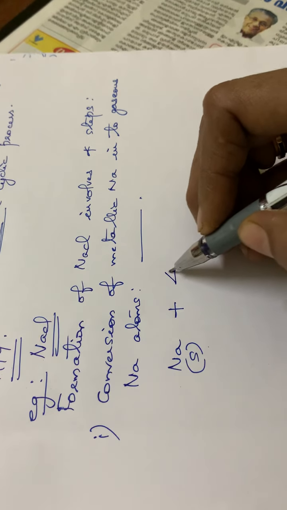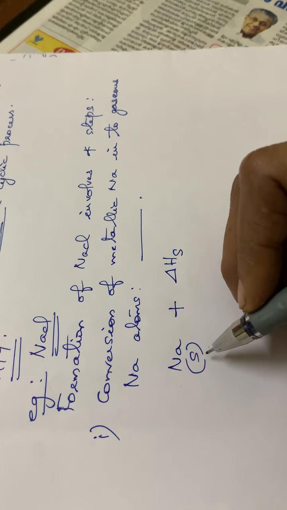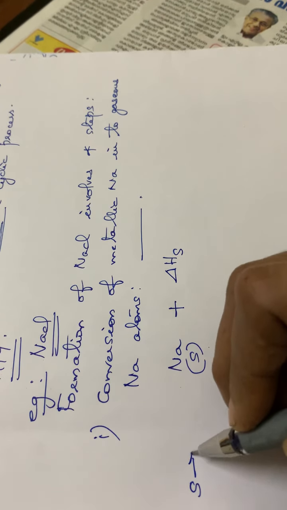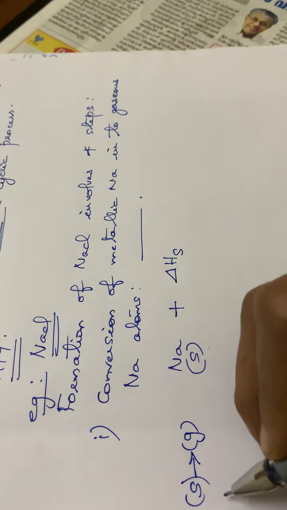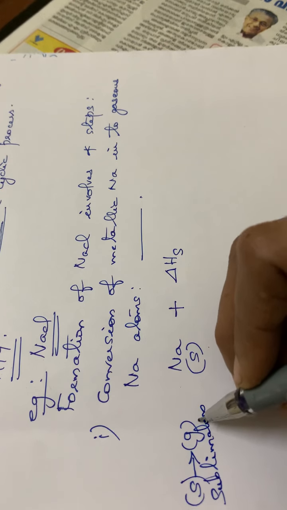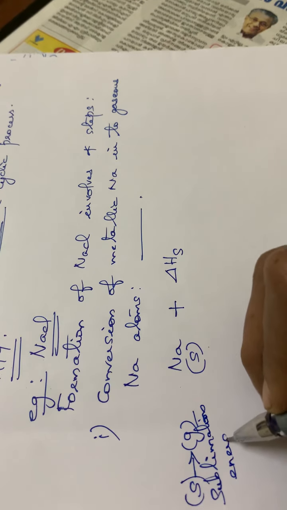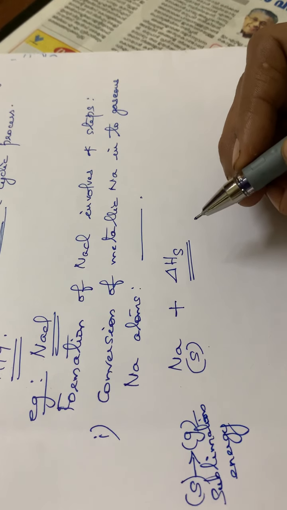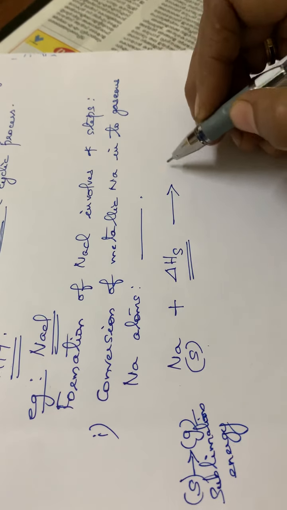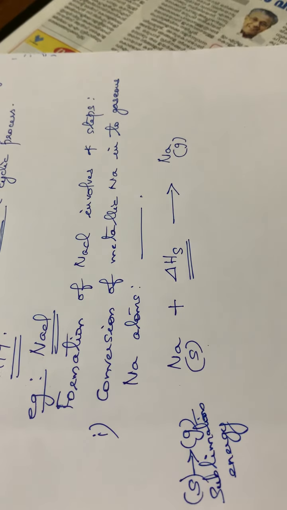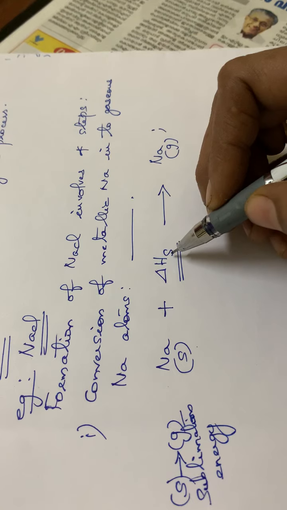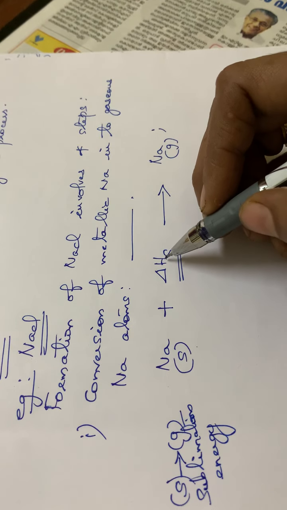The energy used for this purpose, for the conversion of a chemical substance from the solid state to the gaseous state, is called the sublimation energy, isn't it? So here this delta Hs refers to the sublimation energy. The solid sodium is converted to gaseous sodium atom. That is the first step. So this is the enthalpy of sublimation, delta Hs.